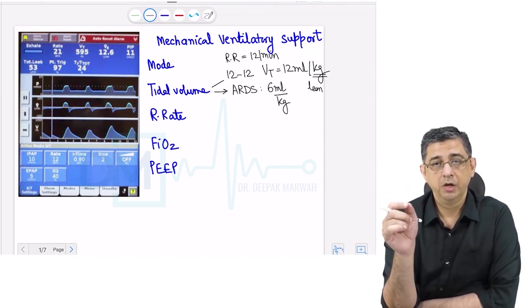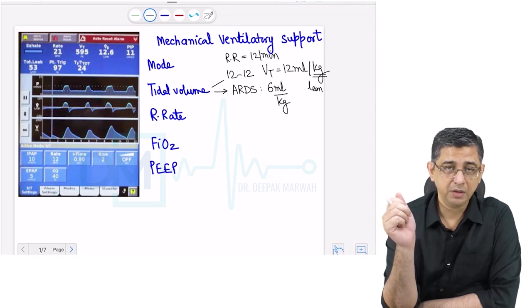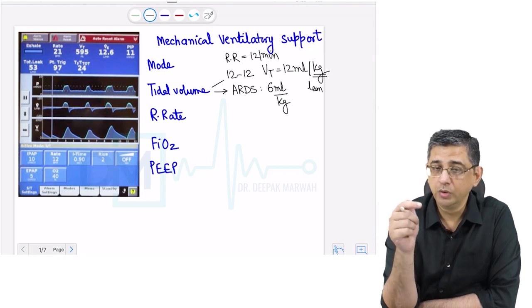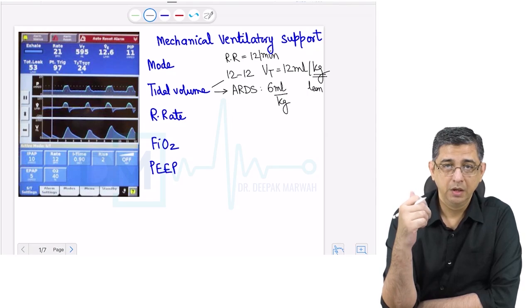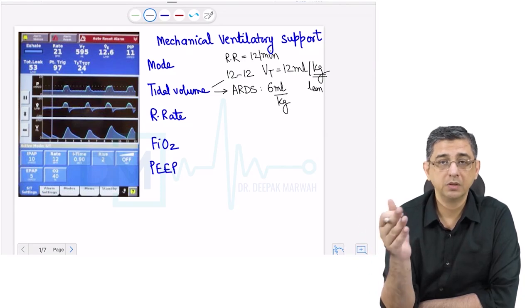Please appreciate that if you're having a person with Guillain-Barré syndrome or transverse myelitis who had a diaphragmatic paralysis, this person is not having any inflammation in the lungs. So the way you ventilate a person of diaphragmatic paralysis is different from ventilating a person of acute respiratory distress syndrome. And what is the difference?